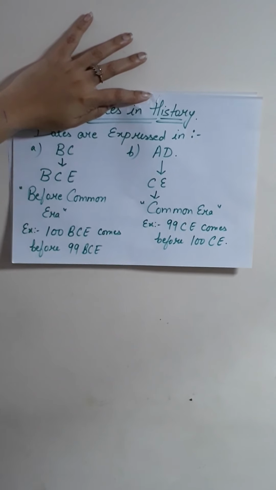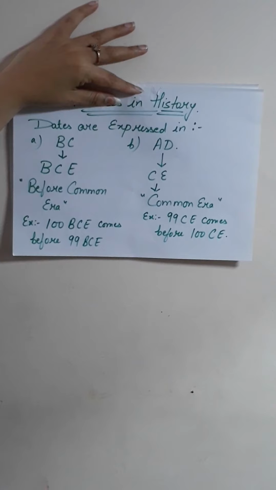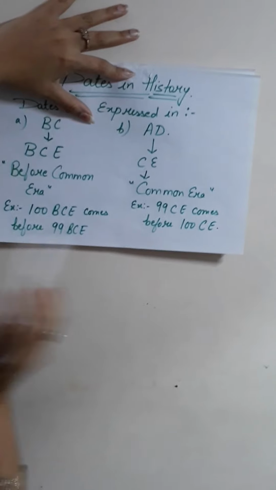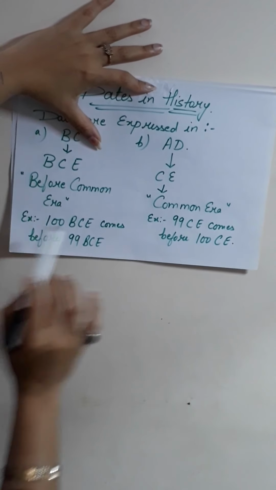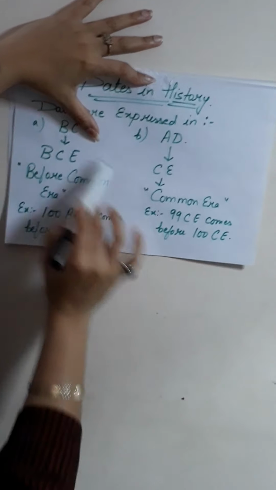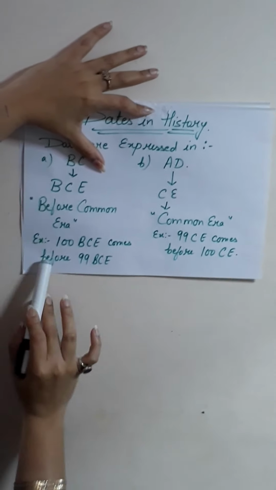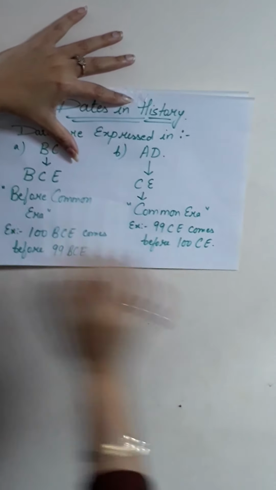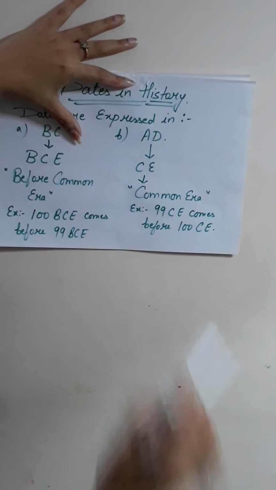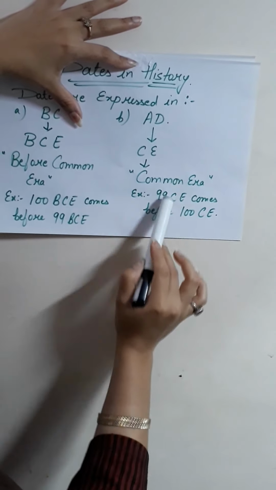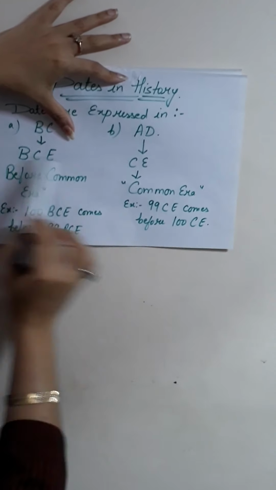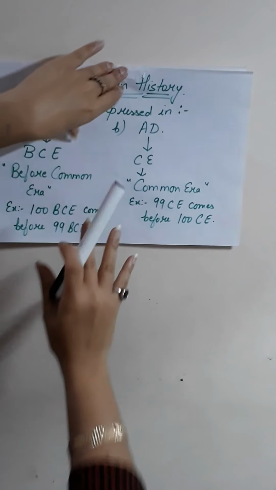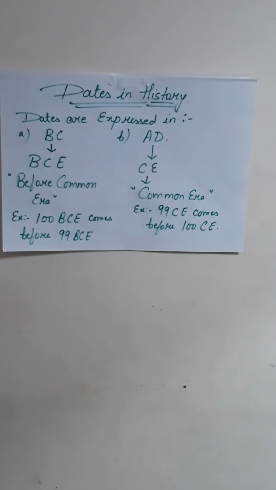Before common era is when years are counted in backward counting. You know backward counting: 10, 9, 8, 7, 6, 5. Let us take an example. In before common era, 100 BCE comes before 99 BCE, and in common era, 99 CE comes before 100 CE. So common era is years counted in forward counting, and before common era is years counted in backward counting.